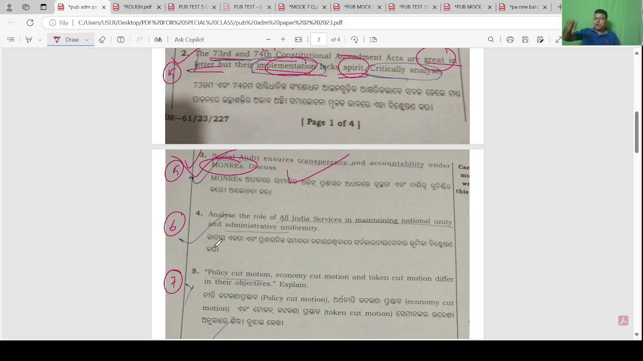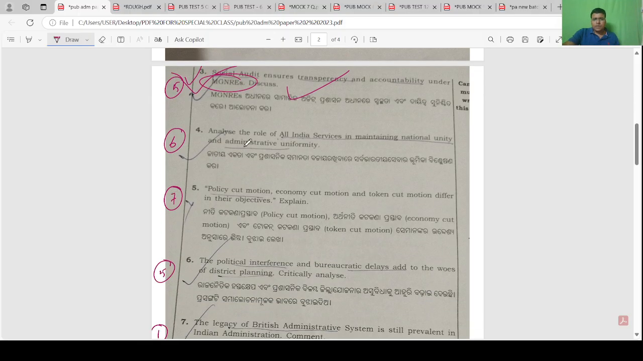So what is social audit? Gram Sabha social audit. The importance of Gram Sabha: citizens are involved in auditing the work of the block, and ensure transparency in administration and hold the block administration accountable. You have a straight question.